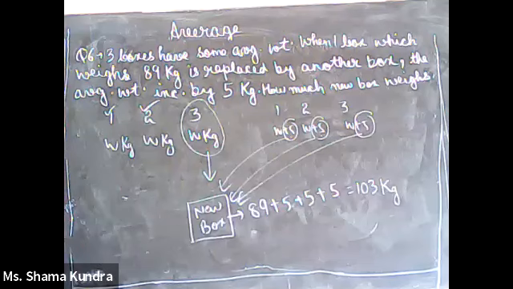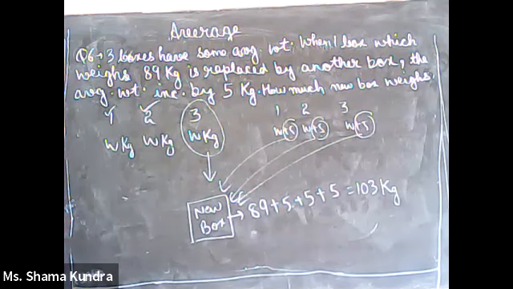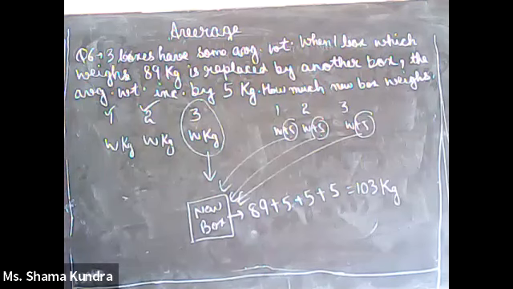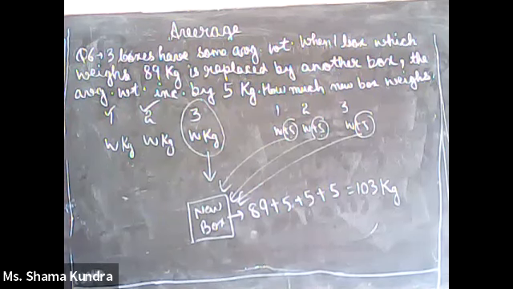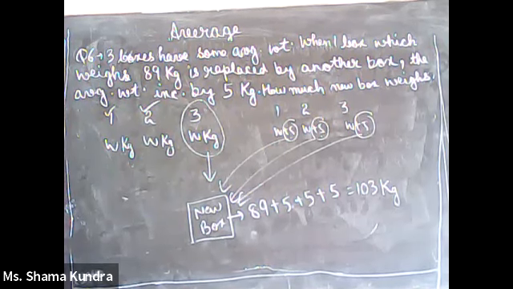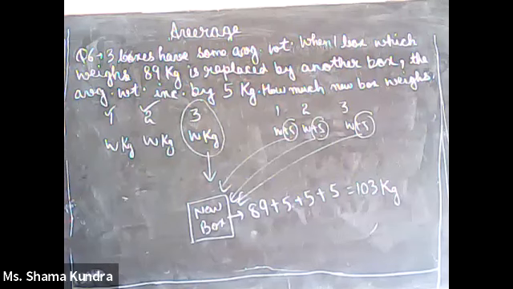Now let's come to our problem. Let us say that by replacing one box, the average increases by 5. That means if the average initially is W, it becomes W plus 5 kg. Since the average becomes W plus 5 kg, what would the individual weights become? One will go from W to W plus 5 kg, two will go from W to W plus 5 kg, three will also go from W to W plus 5 kg. So there is an increase of 5, 5 and 5 kg in the individual weights. And also remember once again, once the average increases, the individual weights also increase.